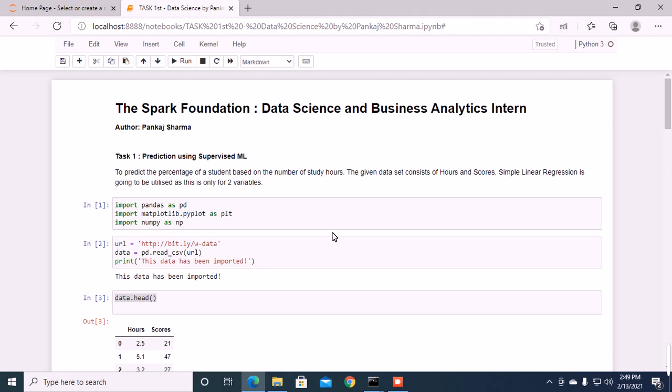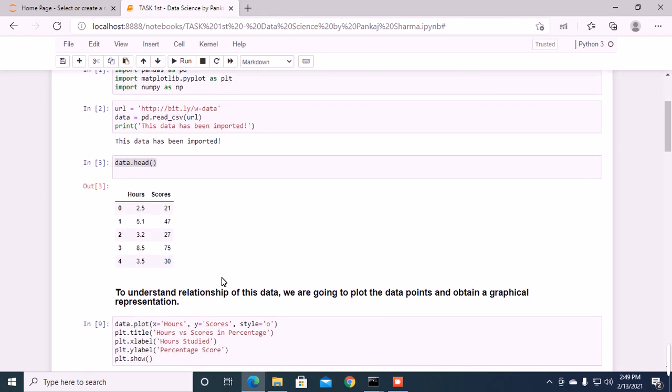So we have imported three libraries: pandas, matplotlib and numpy. We have used the link given by Spark Foundation to get the data. In the second step we have imported the data, and the data has been successfully imported. In the third step we are framing the data into tables, so we have used the data.head function.